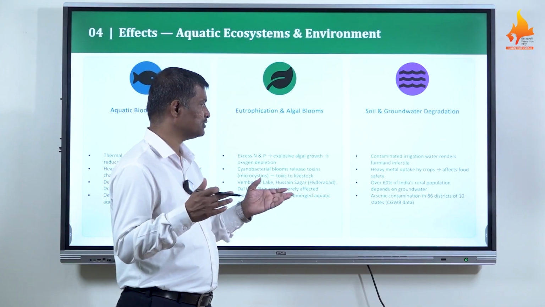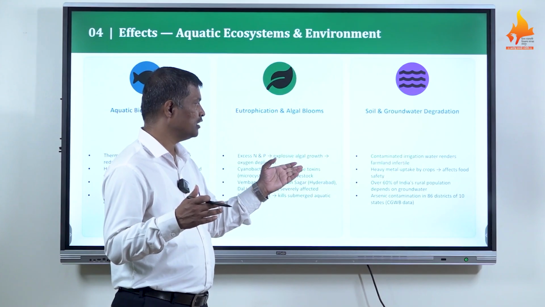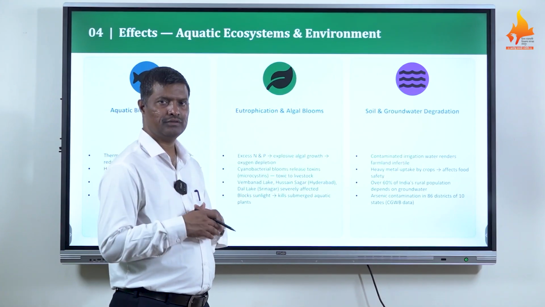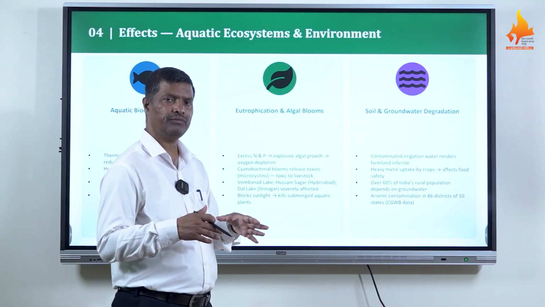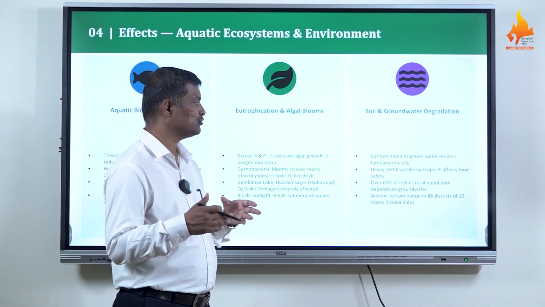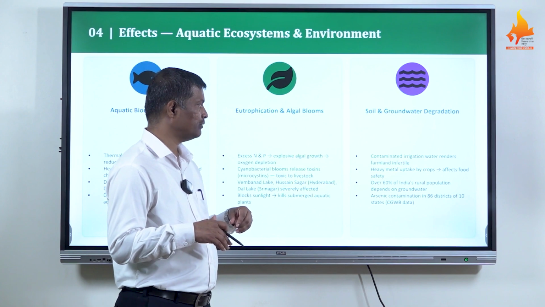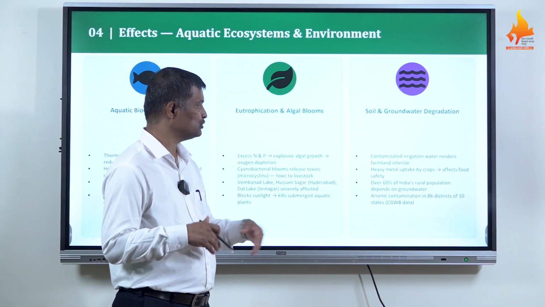It causes heavy hazards. Over 60% of India's rural population depends on groundwater. Okay, groundwater includes bore wells. So if the groundwater is heavily polluted, definitely it causes hazards to humans as well as livestock and other animals. So definitely it is one of the major problems of soil pollution as well as groundwater pollution.